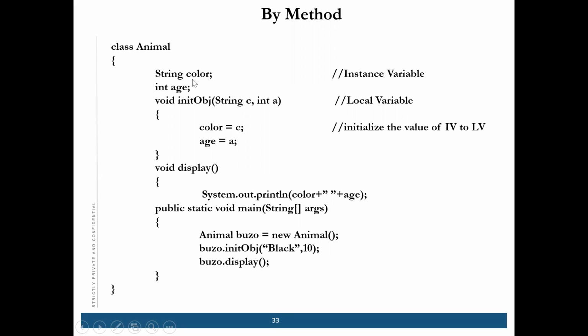And with the help of instance variables, why are we doing this? We can use them in other methods also, right?